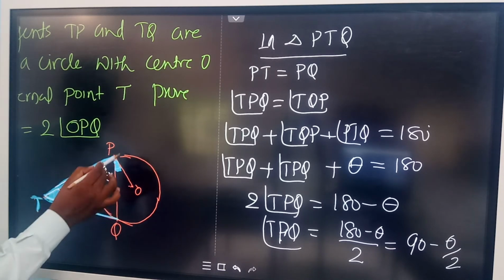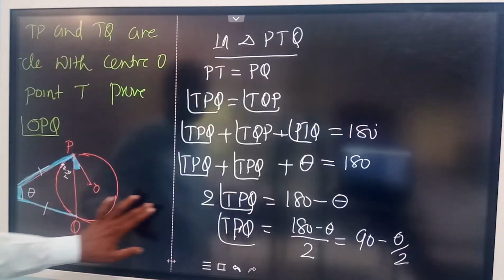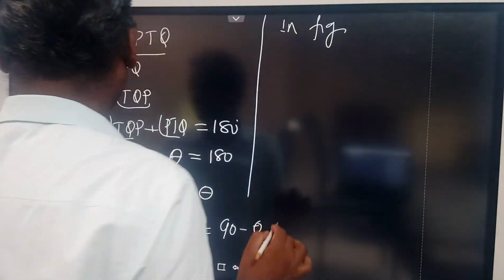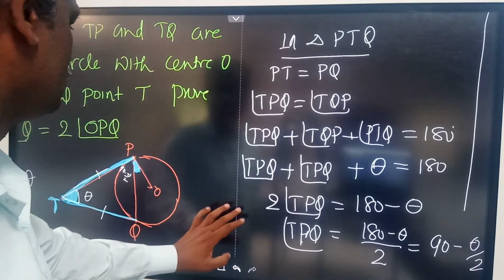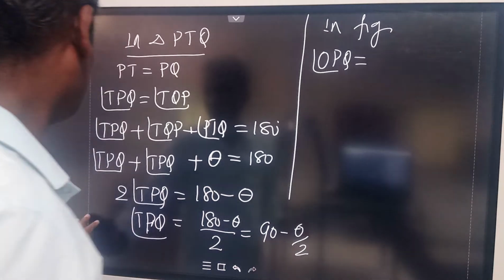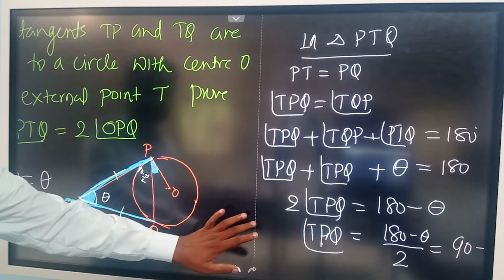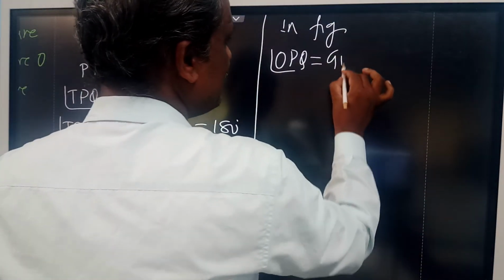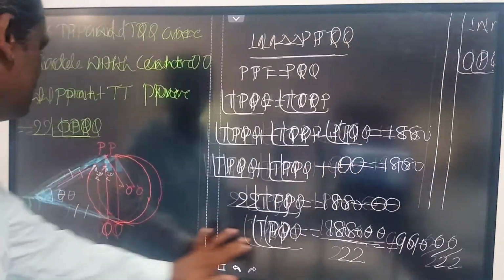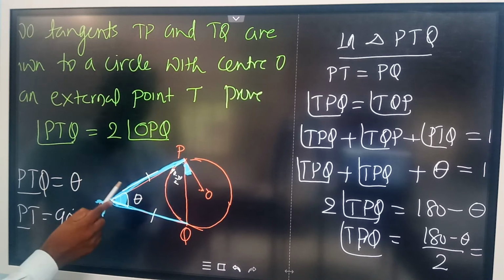Now let us find this angle OPQ in terms of theta. Look at the diagram. I want this angle OPQ. What is the measurement of this angle? Total angle is 90 degrees, so 90 degrees minus angle TPQ. This small angle can be identified by subtracting this angle from this total angle.